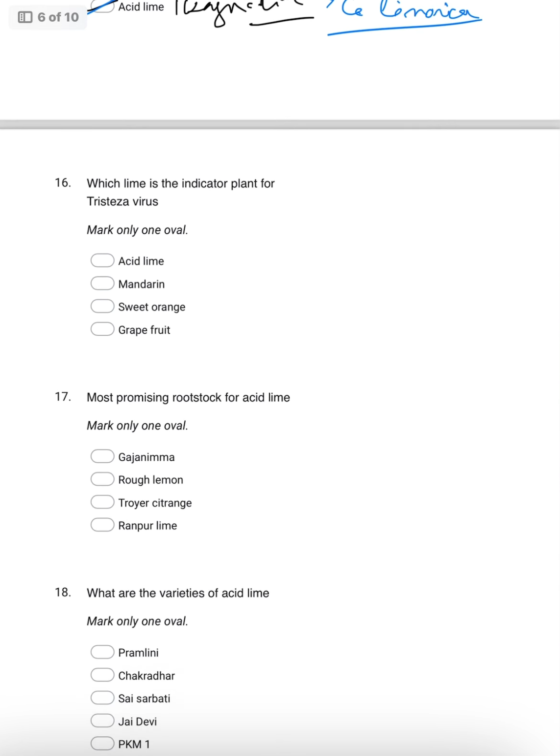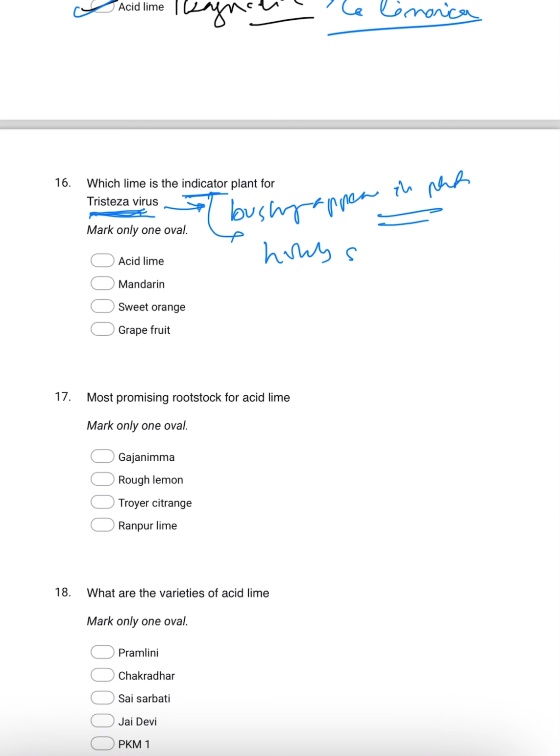Which lime is the indicator plant of Tristeza virus? What will this Tristeza virus do? Majorly, the Citrus Tristeza virus is a viral disease, and we can see a bushy appearance in the plant. The Tristeza virus has a major indicator plant, meaning the plant which is highly susceptible.